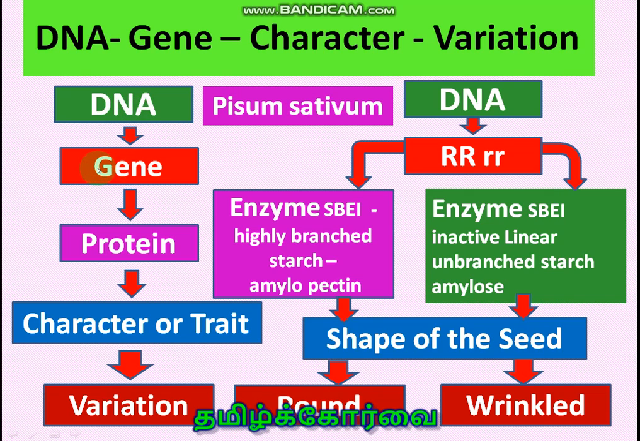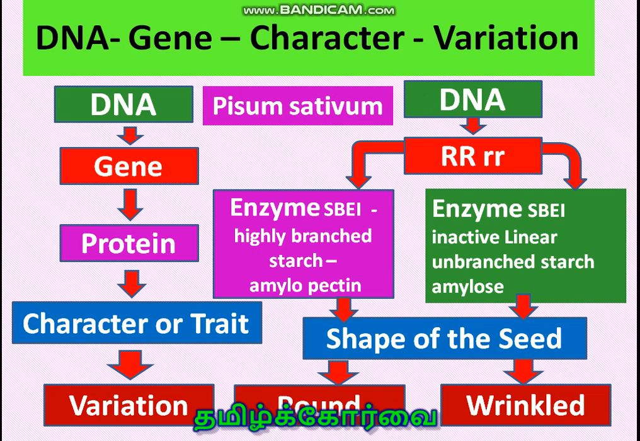DNA carries genes. Each gene is responsible to produce a polypeptide or protein. This polypeptide or protein manifests themselves as a character or trait in an organism. The character shows variation. So I am giving an example here with respect to Pisum sativum, how it works.